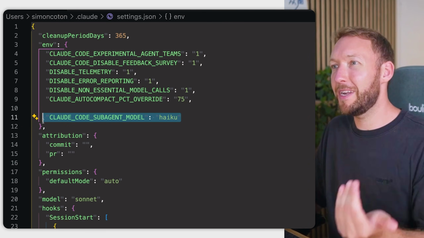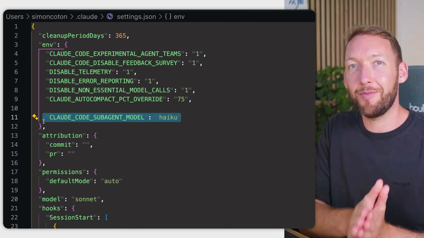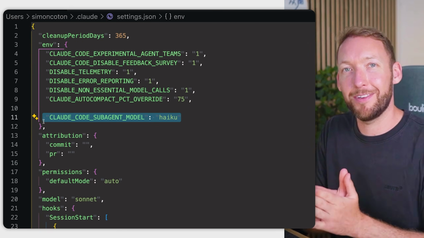And remember, when we're spinning off these sub-agents, these workers, they just need to execute on a plan. As long as we've done the thinking upfront and the reasoning upfront to plan it in thorough detail, you can use these cheaper models.